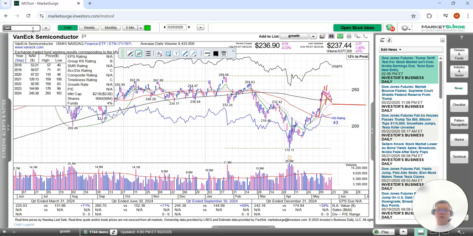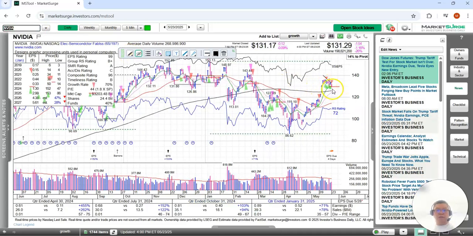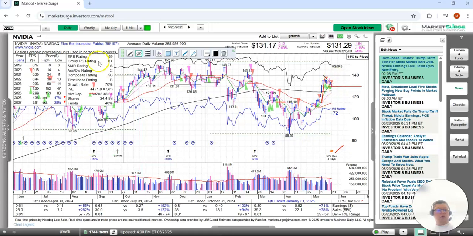So that's the pullback here. We'll see if we get a bounce here, but we may get a bounce here. We'll see. On NVIDIA, this one looks better because it never went below the 10-day, but it's trading. It did pull back to the 10-day. Again, same thing. It was way extended here, and now the 10-day has caught up. It has pulled back to the 10-day. So we'll see again with the earnings coming out. It for sure will make a move here.